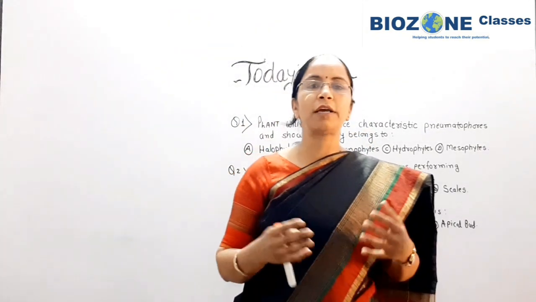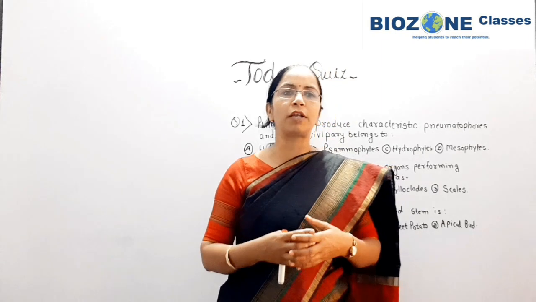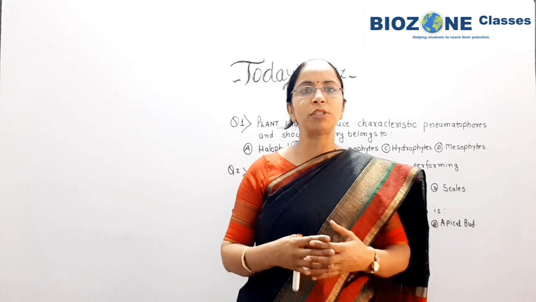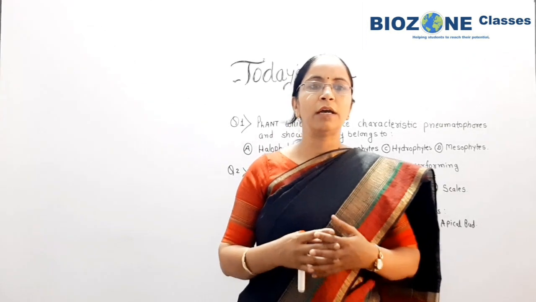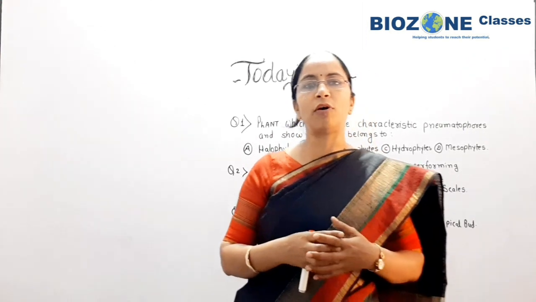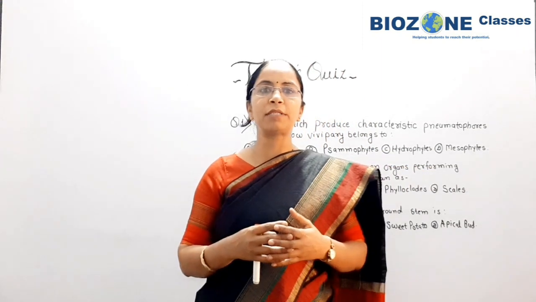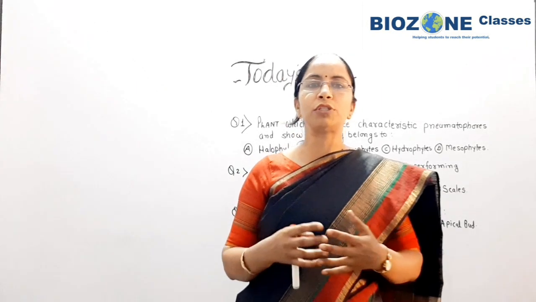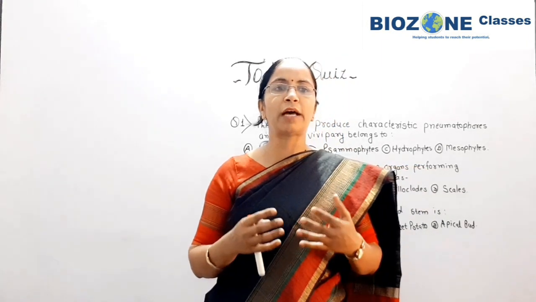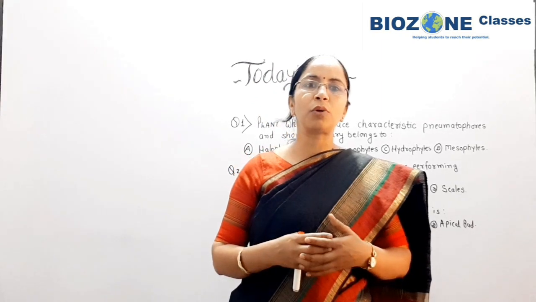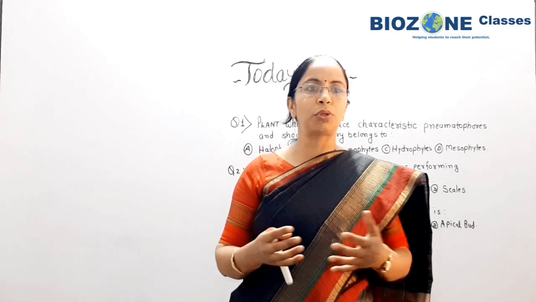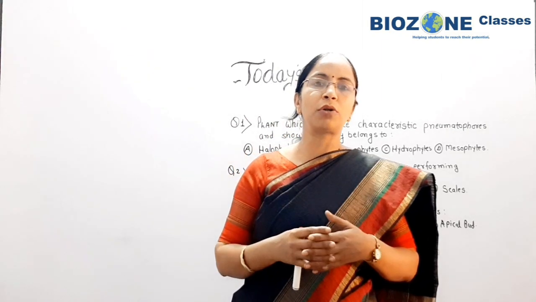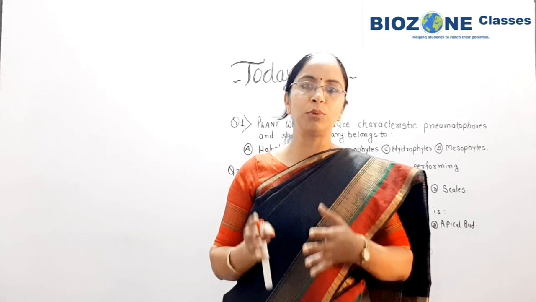Okay, so yesterday in the last session, the first question was which of the following is a viviparous animal. The answer is platypus. Second question was which of the following is used in biological control of mosquito. The answer is Gambusia fish.